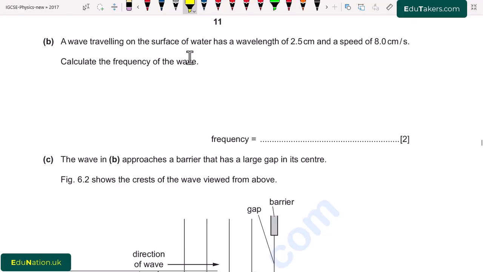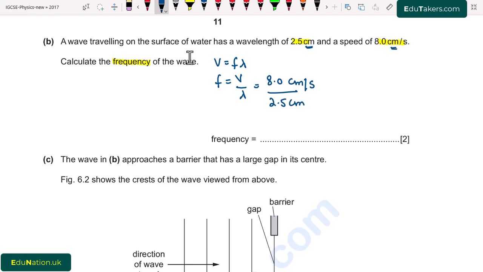Here we have to find out the frequency by using the relation that v is equal to f lambda, where v is the speed, f is frequency and lambda is wavelength. We have to find out f. It will be equal to v over lambda. v is 8.0 centimeter per second and lambda is 2.5 centimeter. We see here that both of these are centimeter, that's why there is no need to convert centimeter into meter. So the frequency comes to be 3.2 Hertz. So frequency is equal to 3.2 Hertz.